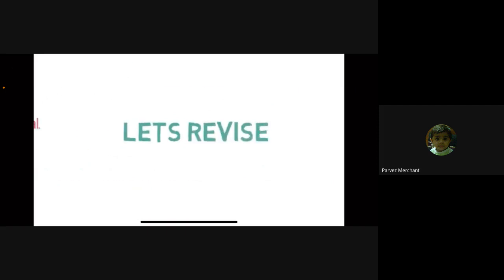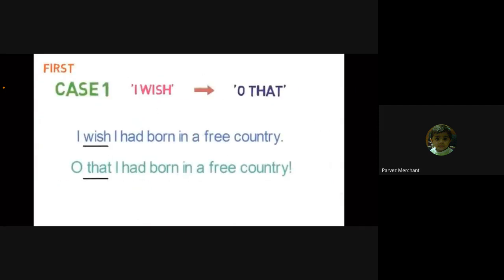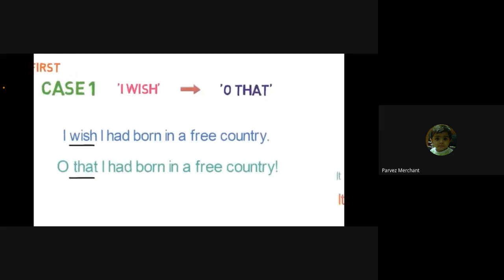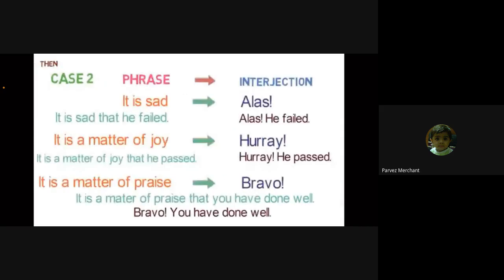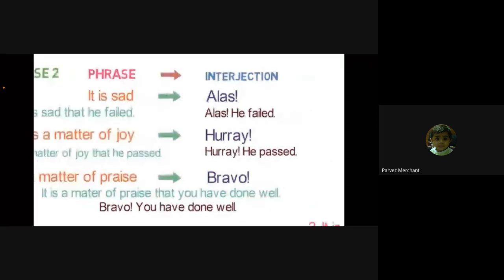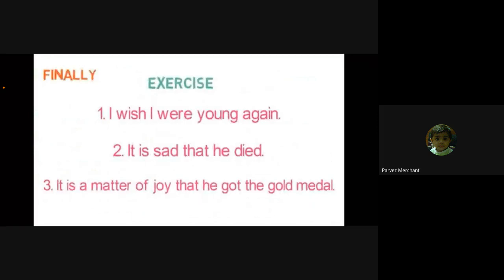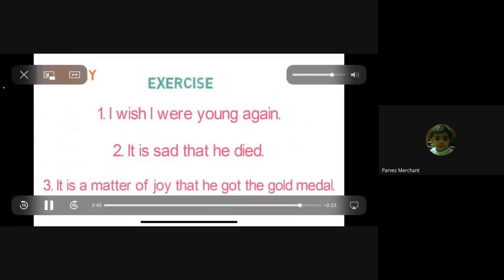Let's quickly revise what we learned in this lesson. Take a screenshot. Firstly, we learned case number 1. Here, I wish is replaced by oh that. Then we learned case 2. Here, phrases will be replaced by proper interjection. For example, it is sad will be replaced by alas. It is a matter of joy will be replaced by hooray. It is a matter of praise will be replaced by bravo. Did you take the screenshot? Finally, I gave you an exercise whose answer you will be giving me in the comment section. That's all.